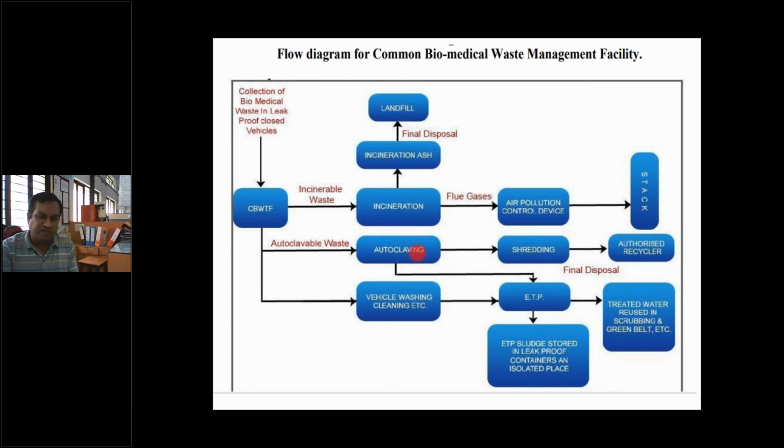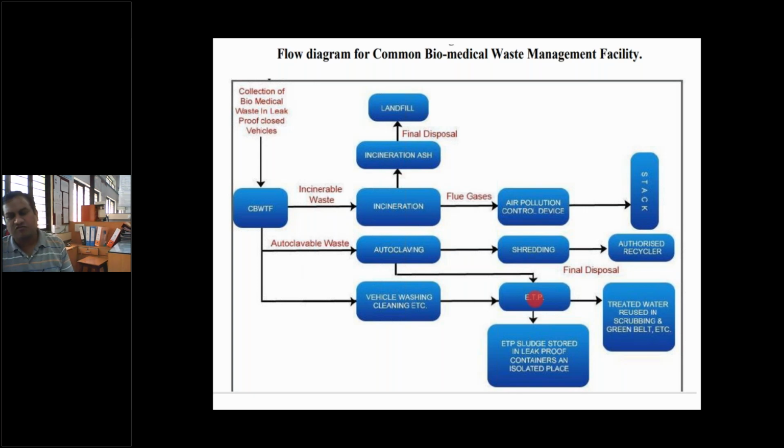In the autoclave, which is a high pressure, high temperature vessel, steam is normally used, and after the condensation of that steam, if water or condensate is generated, then that condensate can be treated in the effluent treatment plant, right?